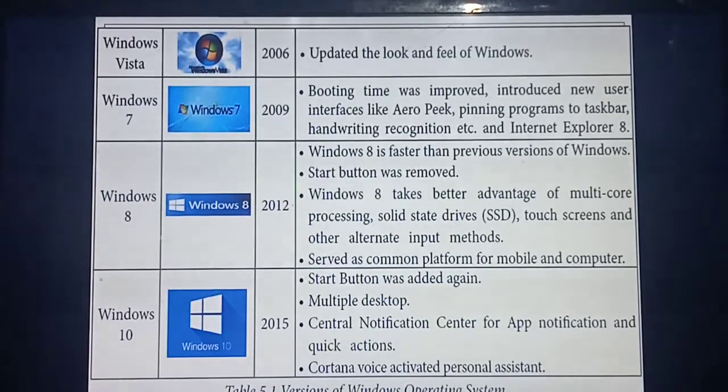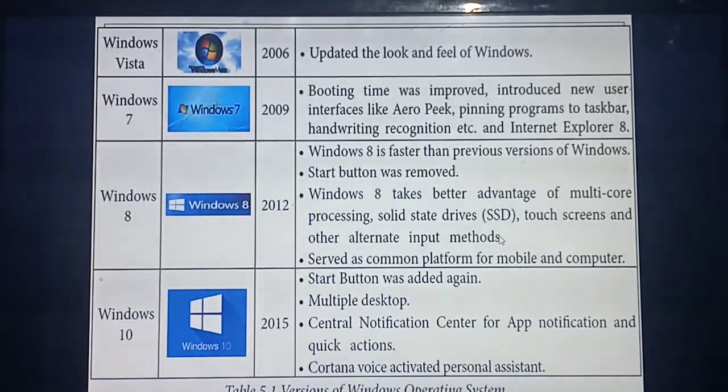Next they introduced Windows 8, in the year 2012. This Windows 8 is faster than the previous versions you have studied. You already studied the start button, isn't it? From the Windows 8 version onwards they removed the start button. But from Windows 8 onwards they introduced the solid state drive, that is SSD, so that your system runs faster.